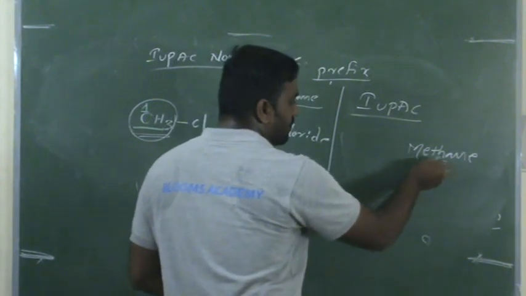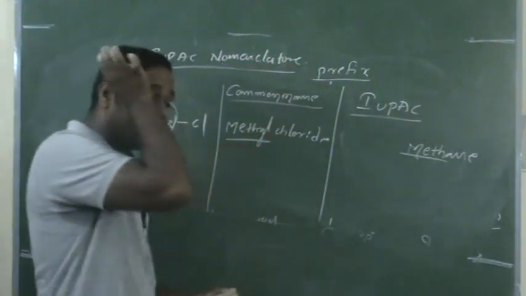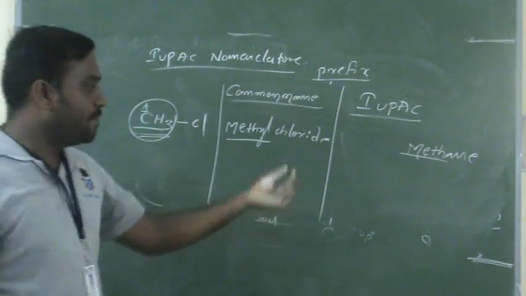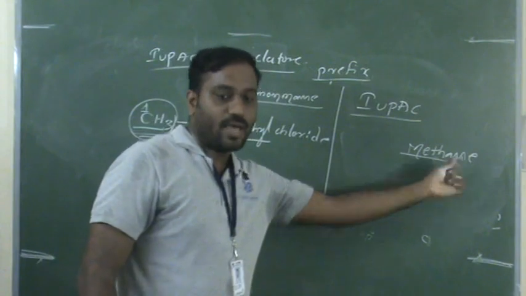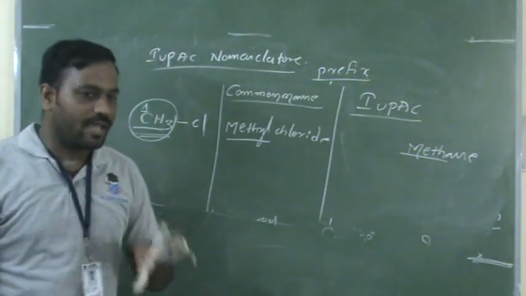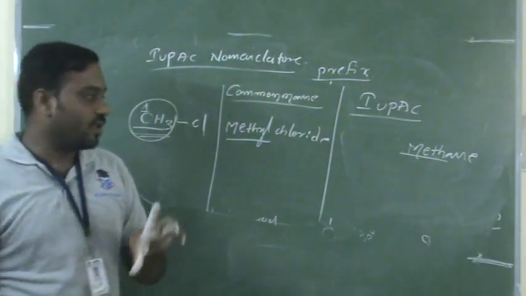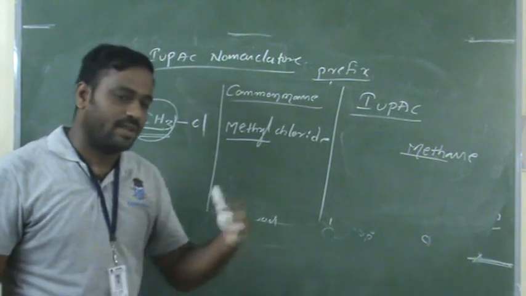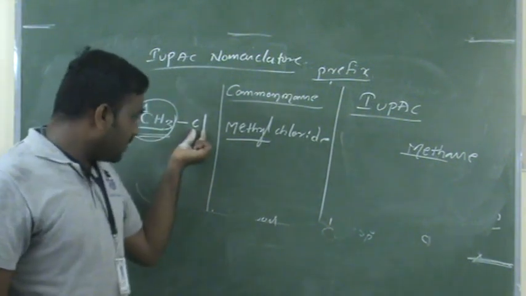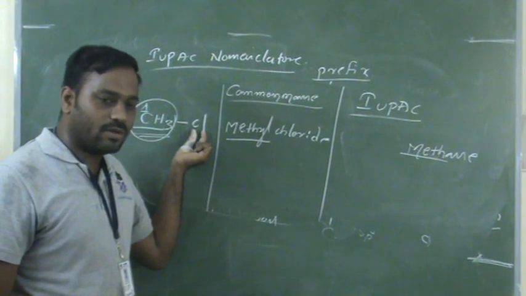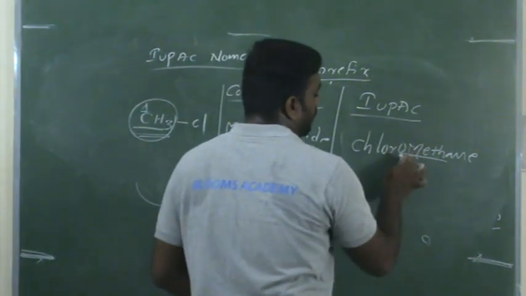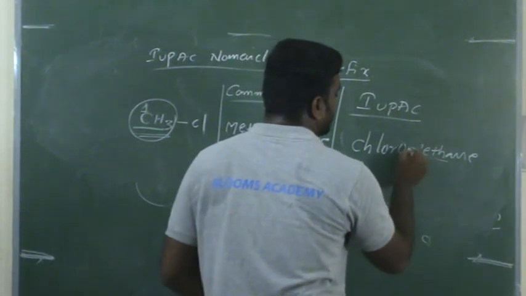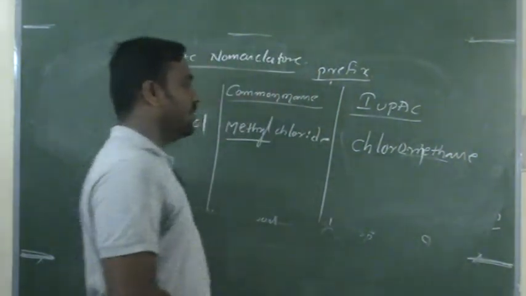The root word is meth, and A-N-E is the suffix. I said before that halogen compounds are used only as a prefix, not a suffix. What halogen is there here? Chlorine. Then this becomes chloromethane. Don't use capital letters in between; use small letters and continue.